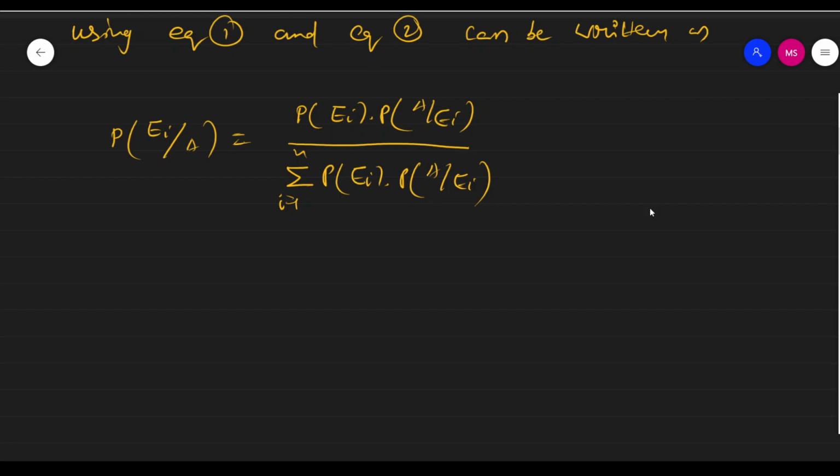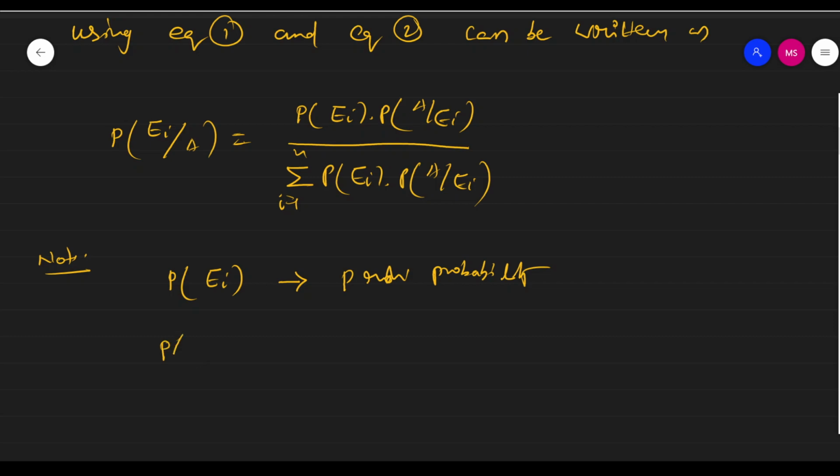Here observe that there are 3 terms. Okay, the first term, this is an important point, the first term P of Ei, this is the basic probability. It is called prior probability. This is called prior probability because they exist before we gain any information. This is called prior probability, right?